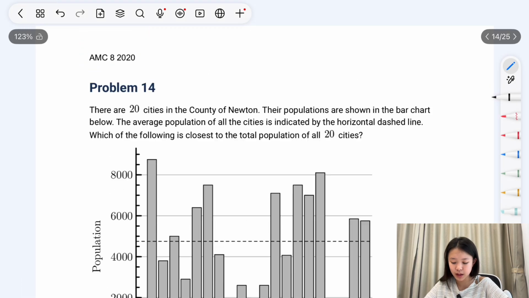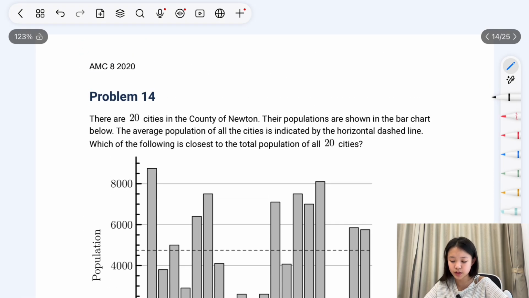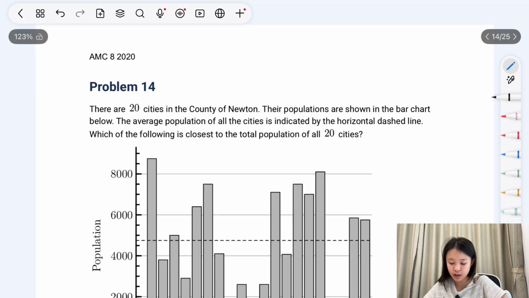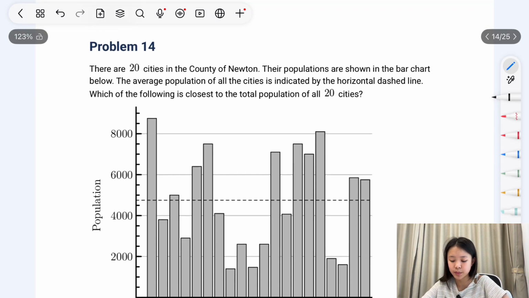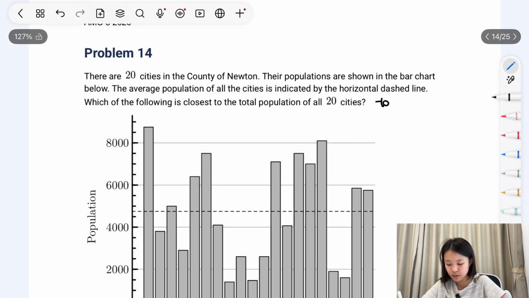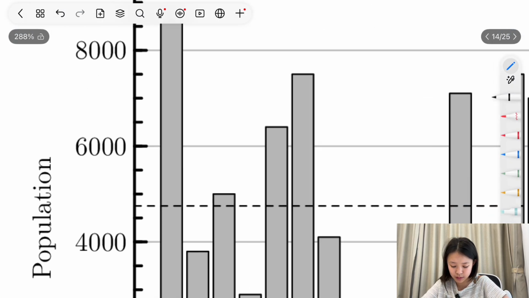There are 20 cities in the county of Newton, and their populations are shown in the bar chart, with the average being the horizontal dashed line. Which of the following is closest to the total population of all 20 cities? So now total population will equal just average times 20. And it already shows us the average with this line here.